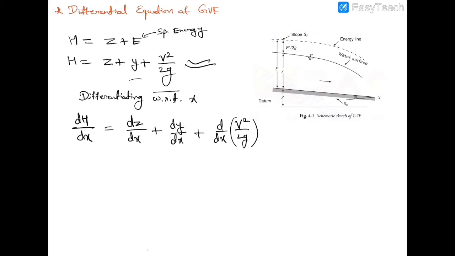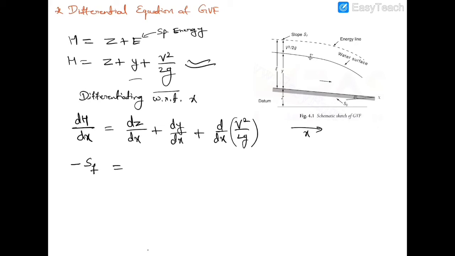and we know that the total energy with respect to this direction decreases. Okay, the total energy decreases in the direction of flow. So when x increases, H decreases. So here we use minus sign. Minus S_F is equal to dz upon dx. Here also, as we move in this direction, the value of z decreases.